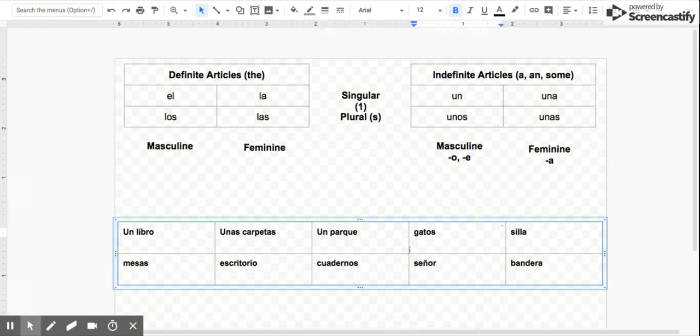Next up, gatos, singular or plural? Plural, because it ends in an S. Masculine or feminine? Masculine. So we're going to have unos gatos. And let's do one more before you practice on your own. Silla. Is it singular or plural? Singular. Masculine or feminine? Feminine. So it is una silla.